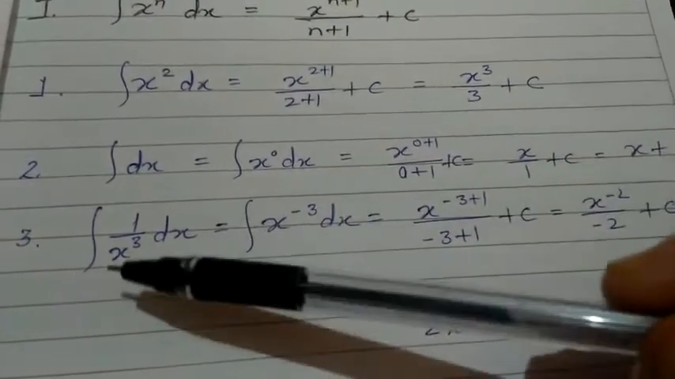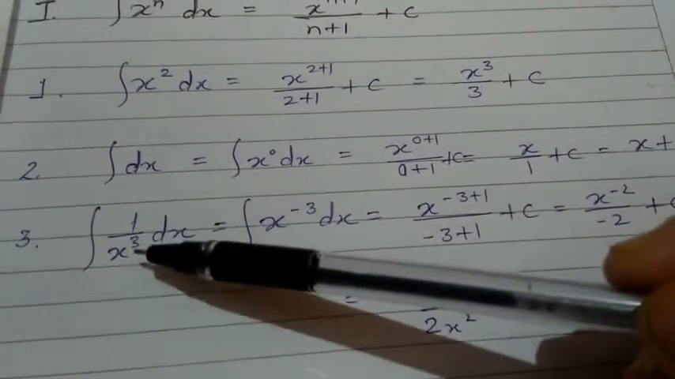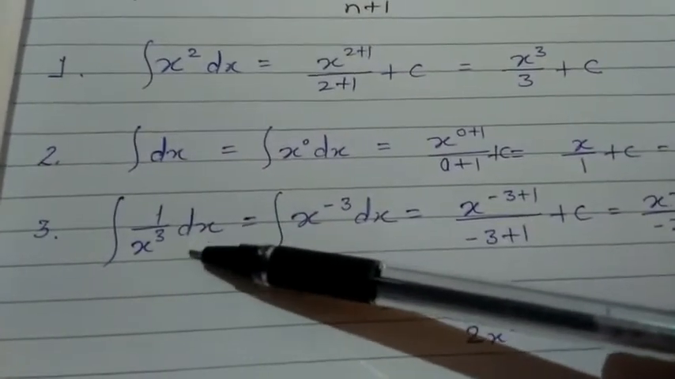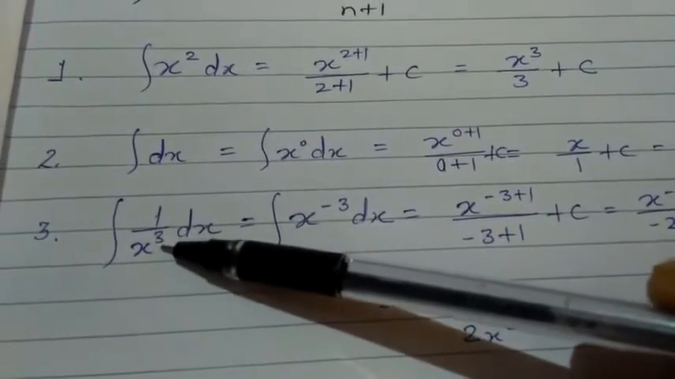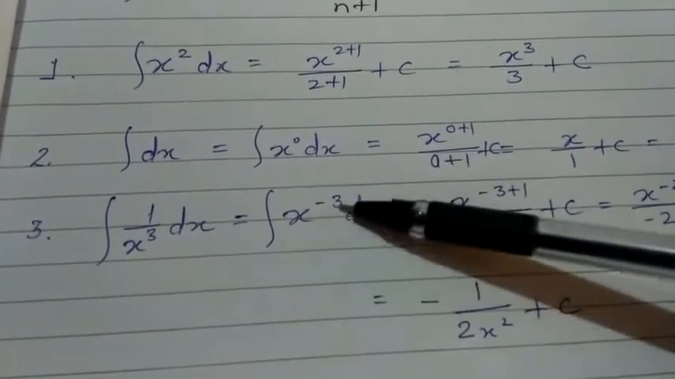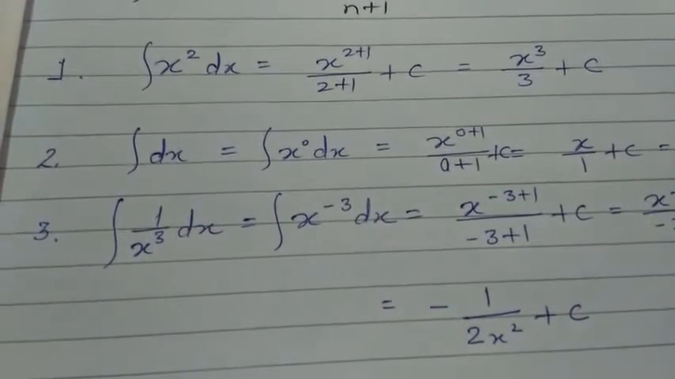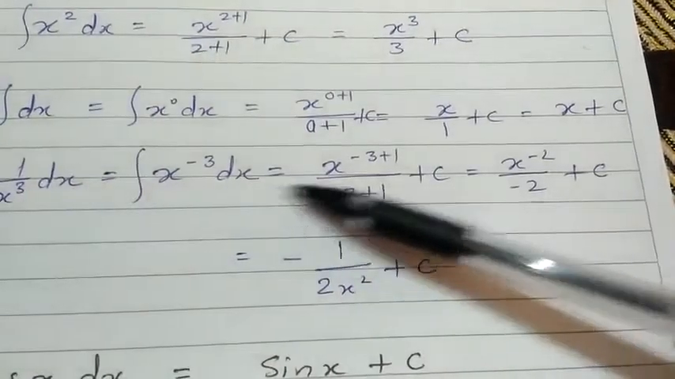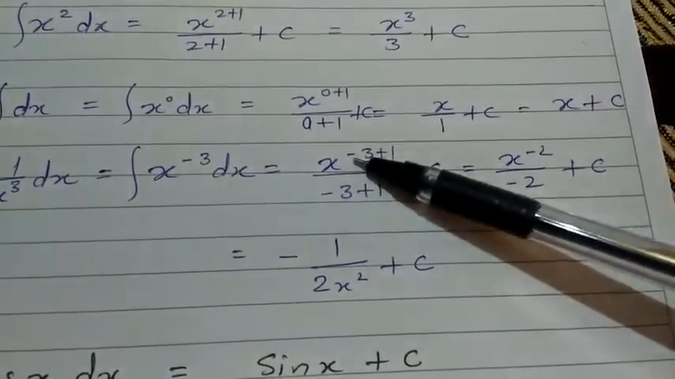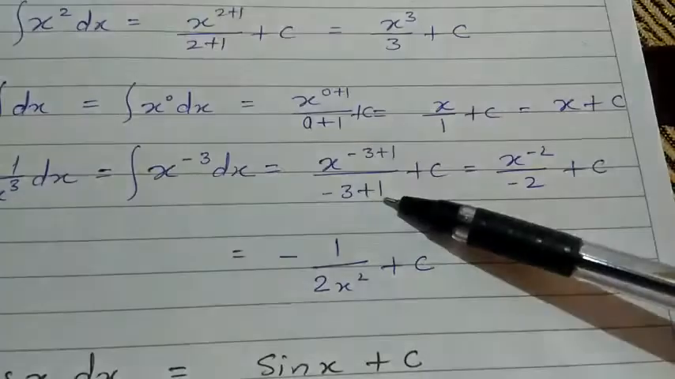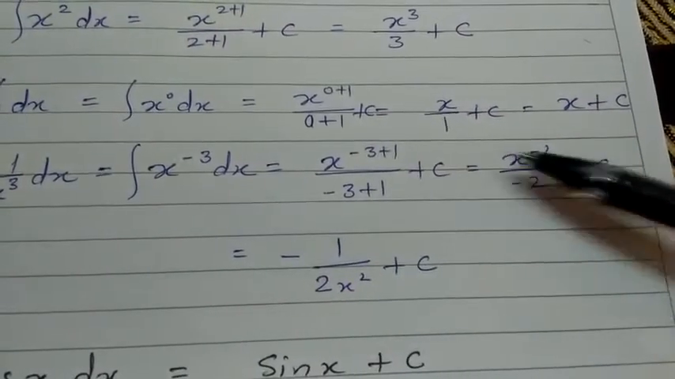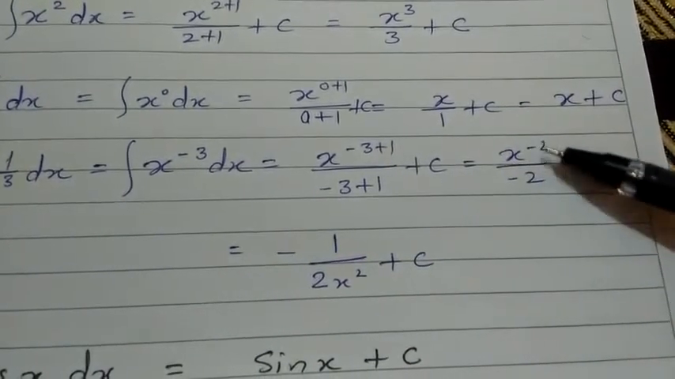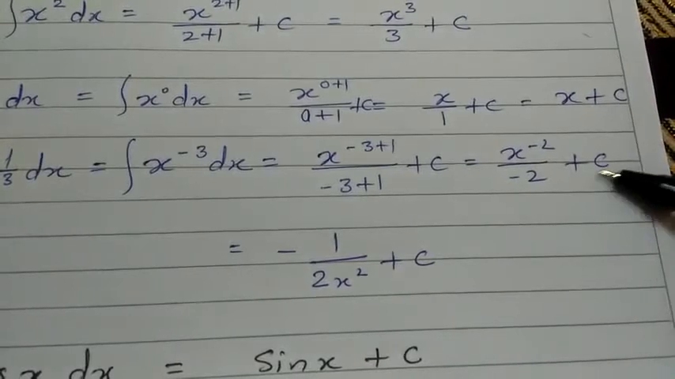Similarly, if x is given in the denominator, like here 1 upon x cube dx, this 1 upon x cube can be written as x to the power minus 3. Now when we integrate x to the power minus 3 dx, we get x to the power minus 3 plus 1 upon minus 3 plus 1 plus c. Minus 3 plus 1 means minus 2. So x to the power minus 2 upon minus 2 plus c.